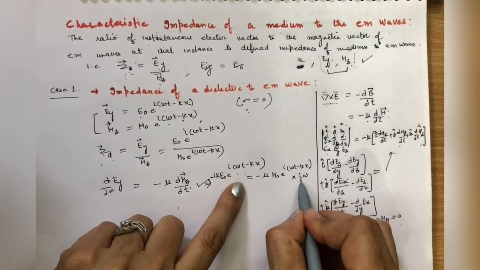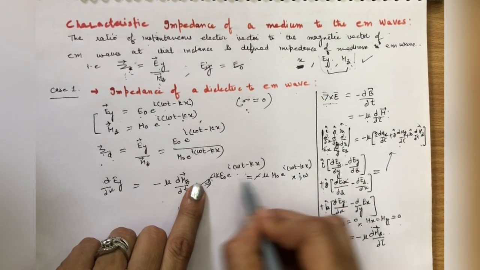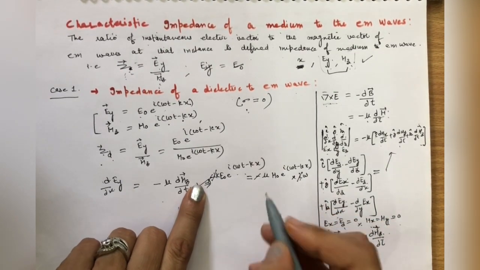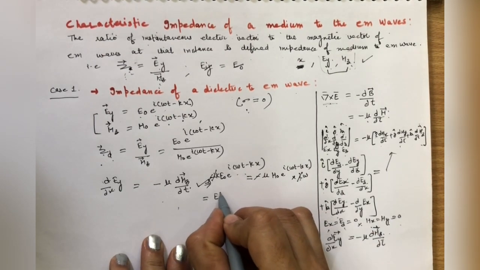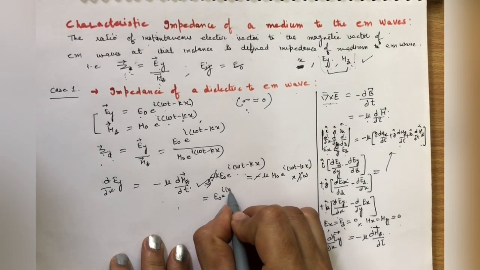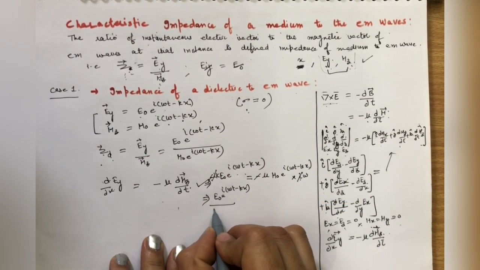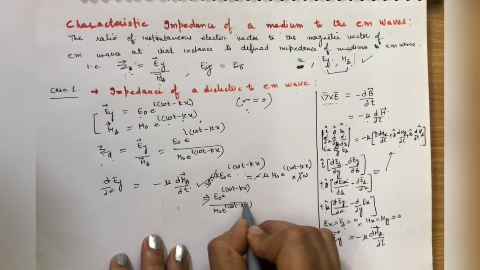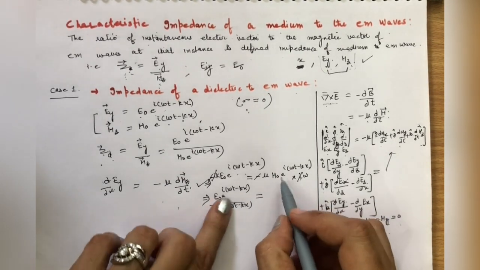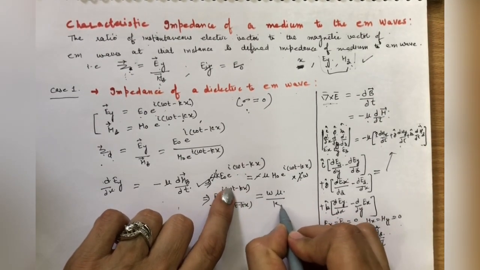Now iota here has a minus sign; minus goes with minus, iota goes with iota, so we have E0 e raised to power iota (omega t minus kx) upon H0 e raised to power iota (omega t minus kx), which will be equal to omega mu upon k.